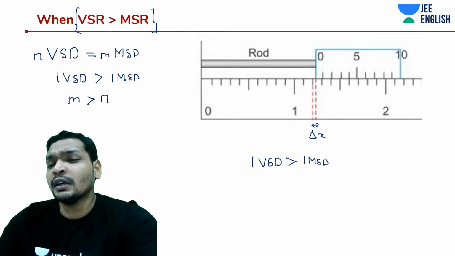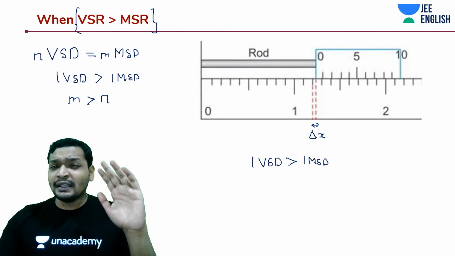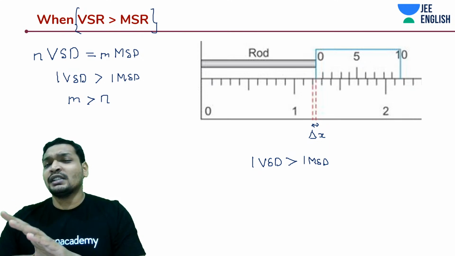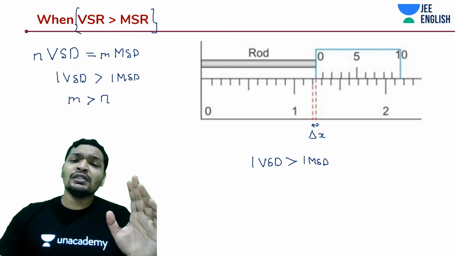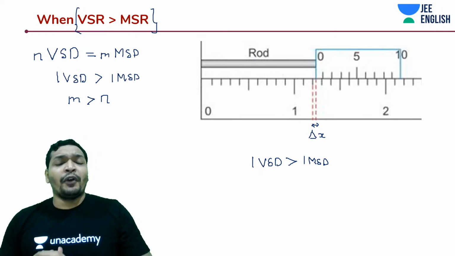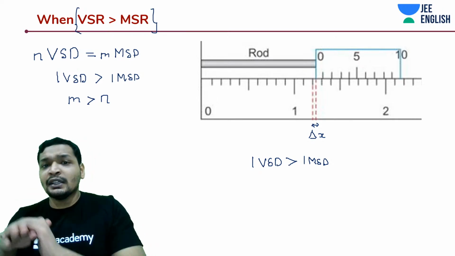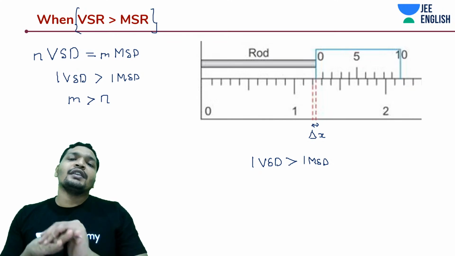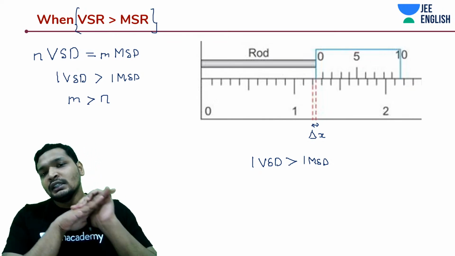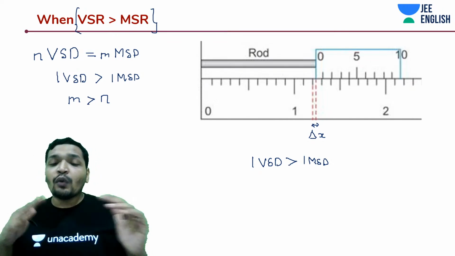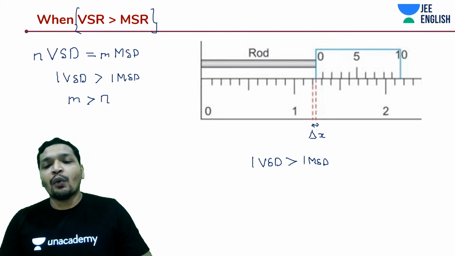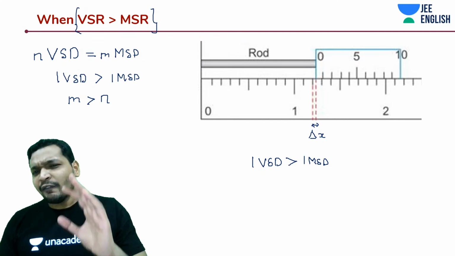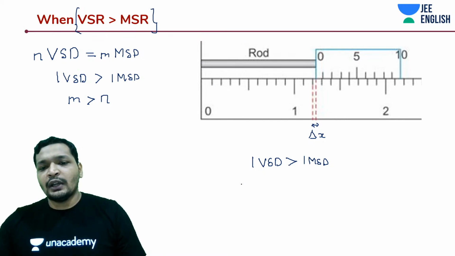Until now, if you remember, we had 0.9 centimeter as one Vernier scale reading, and 0.1 centimeter as one main scale reading. Now if I told you one Vernier scale reading is greater than one main scale reading, how are you going to assess it? Same way, no difference is going to happen.